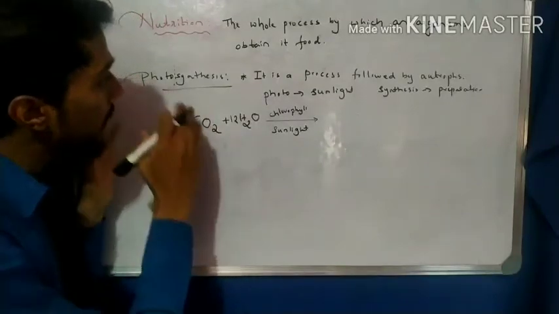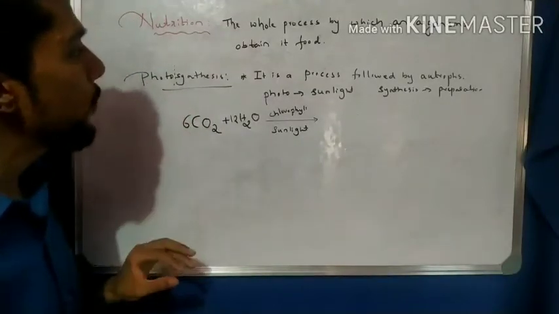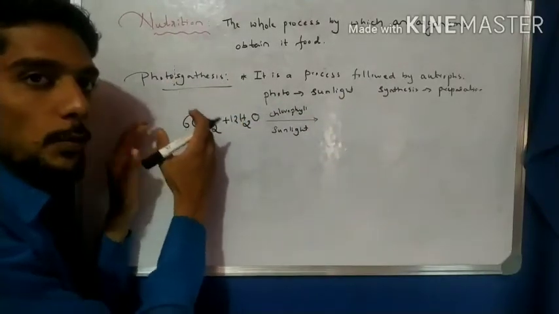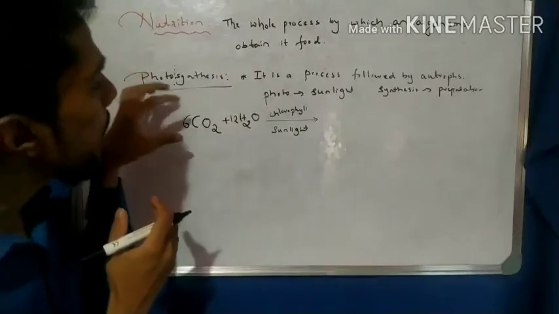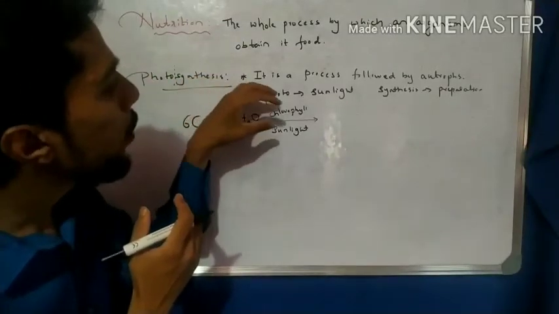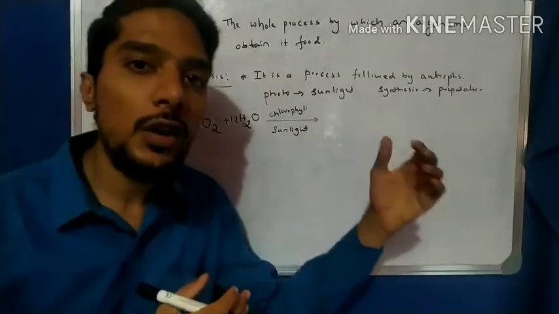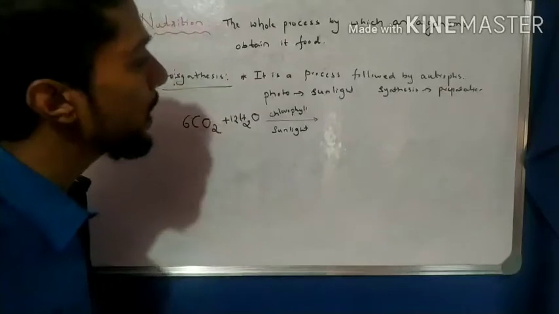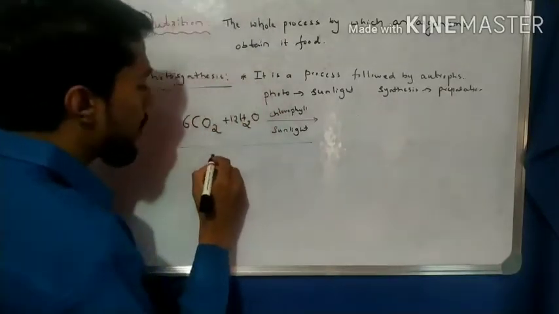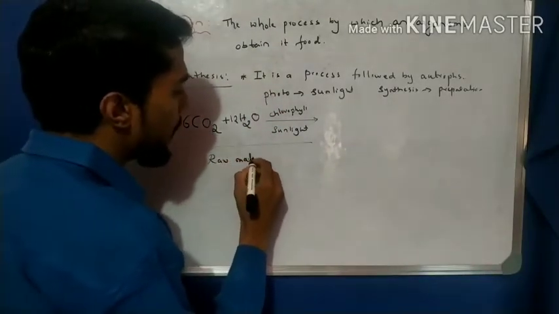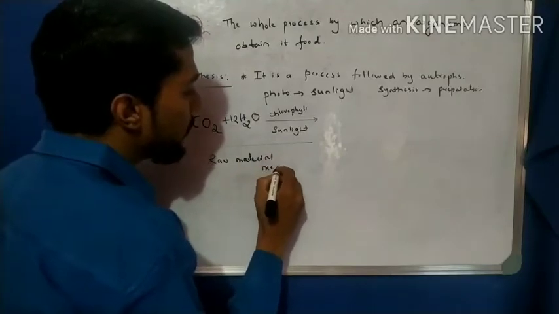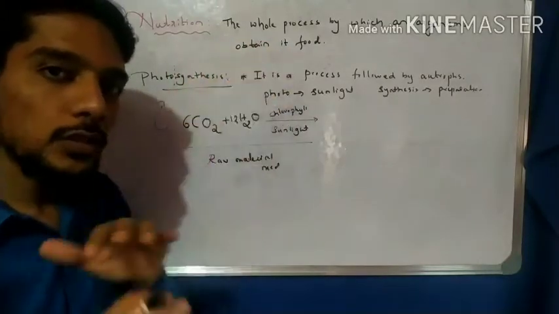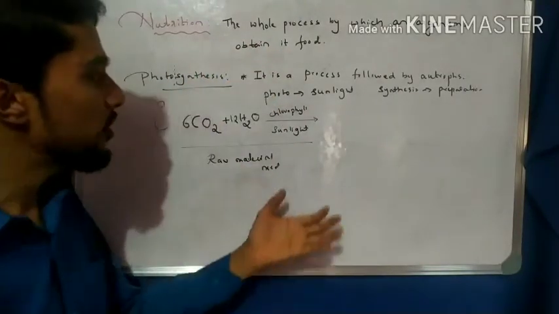Right? So now we can define photosynthesis. What is photosynthesis? Half the definition now, half later. Photosynthesis is a process in which plants use carbon dioxide, water, chlorophyll and sunlight for the preparation of their own food. That is their raw materials. So this side I call the raw materials needed for the photosynthesis process. Without them, photosynthesis is not possible. Right? So this is the chemical reaction, the reactant side.